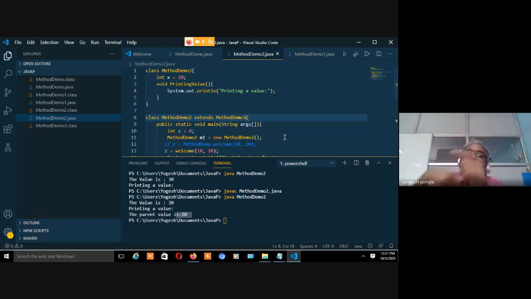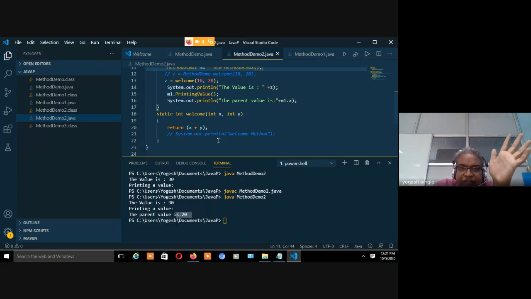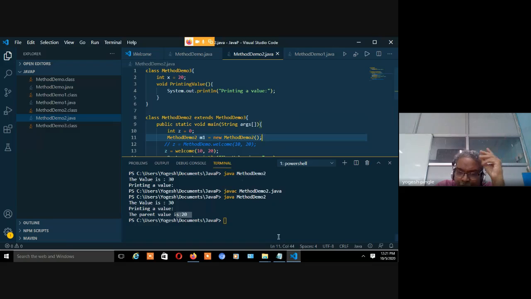Single inheritance, multi-level. In multi-level, the child class is extending the parent, and that parent again is extending another parent, right? So multi-level, its parent, and its parent. Just imagine it's a multi-level. Now what we did is something called a single inheritance. One child, one parent, one child. That's it, right? Any doubt in this? Any doubt in whatever I have shown you?